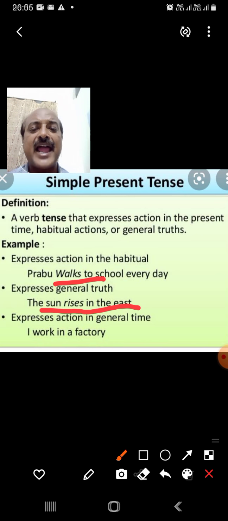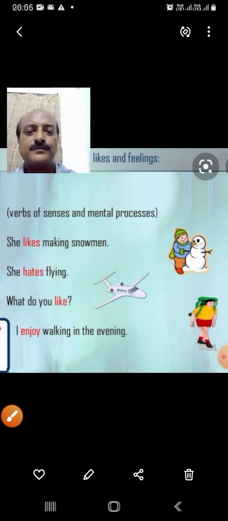It expresses actions in general time. I work in a factory, like I teach in school. The teachers teach in school or college. You go to school every day. So all this is general time that always happened, every time it happens. So these actions tell us about simple present, what is happening at the present.